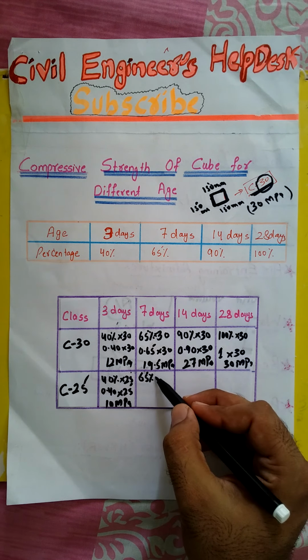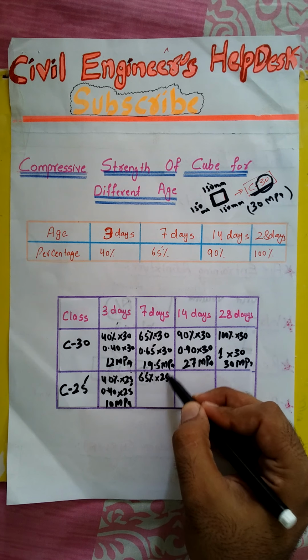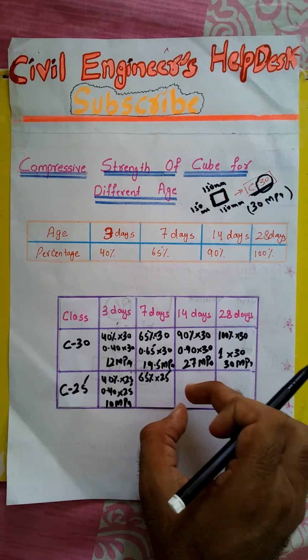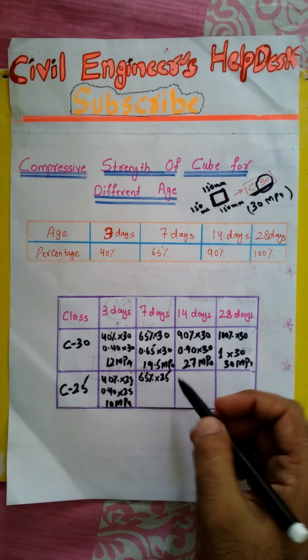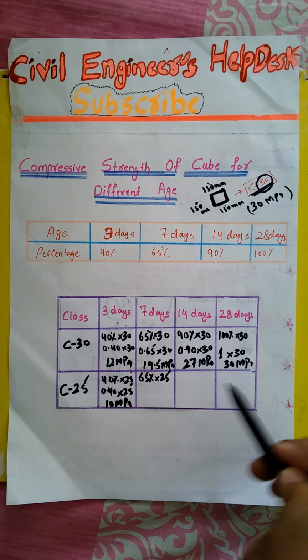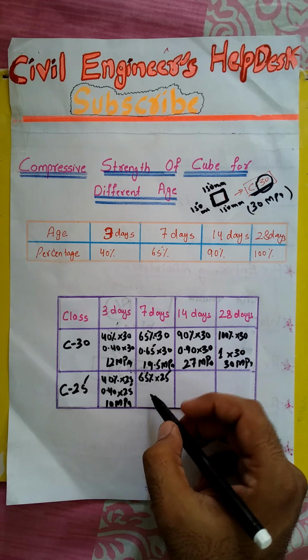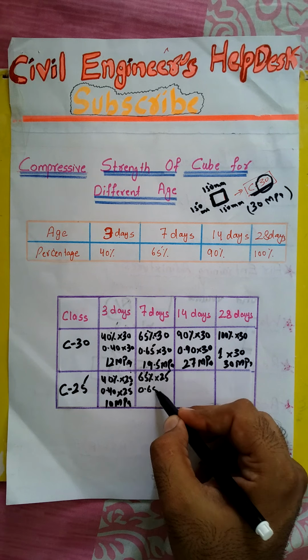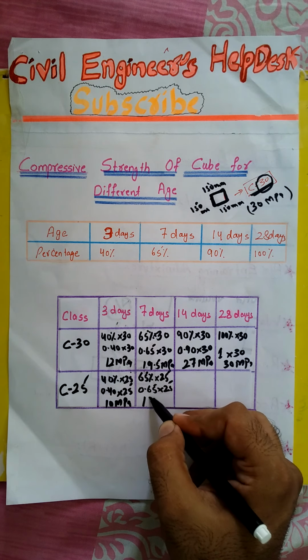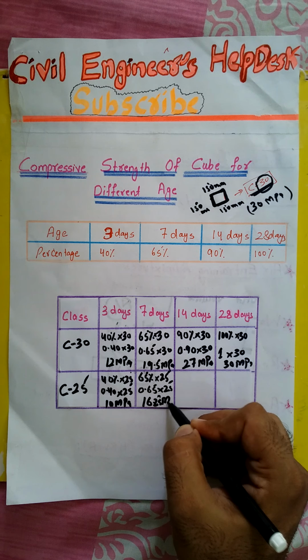So 65% multiplied by its original strength, which is 25 megapascal. I am not writing megapascal as I have very little space in this box. So whenever I write 30 or 25, it means megapascal. These values are in megapascal. So 65% means 0.65 multiplied by 25, so it will come to 16.25 megapascal.